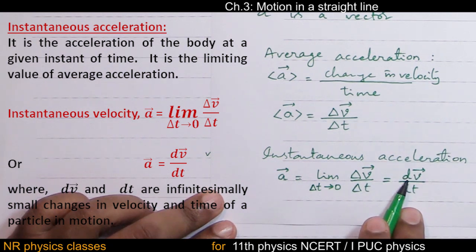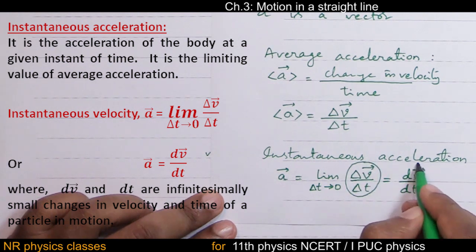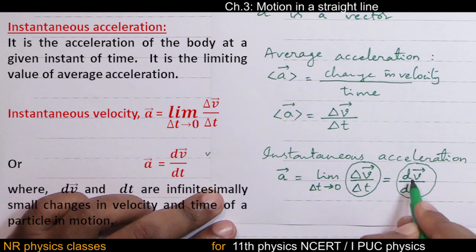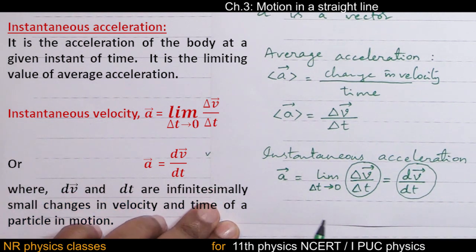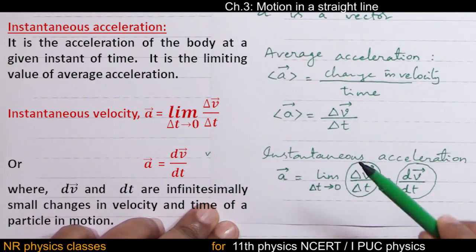If d appears, then it is instantaneous. If delta appears, then it is average. So this is average acceleration, whereas this is instantaneous acceleration. Students, note down and copy all the statements with equations.